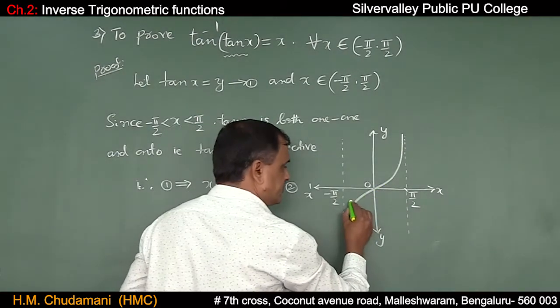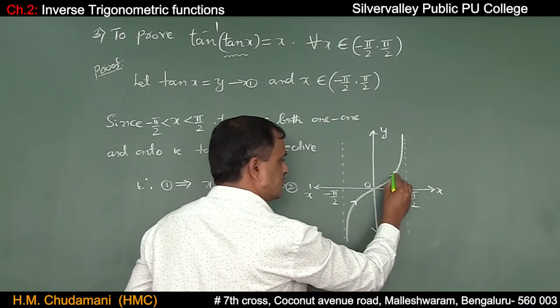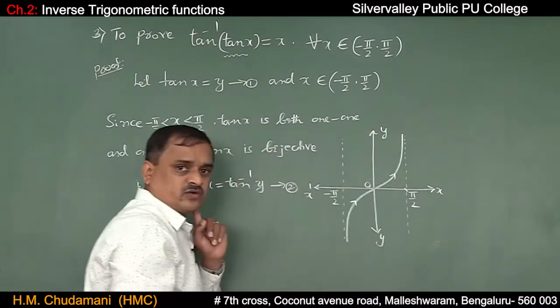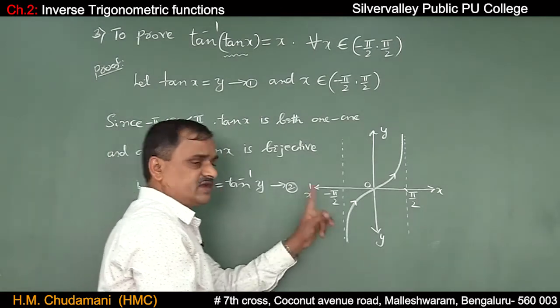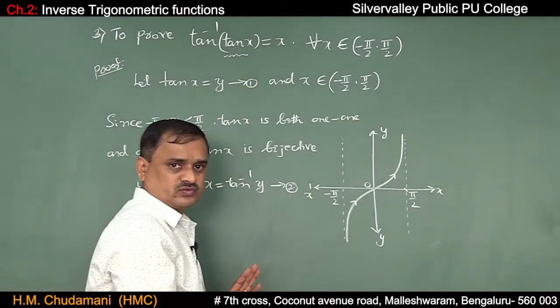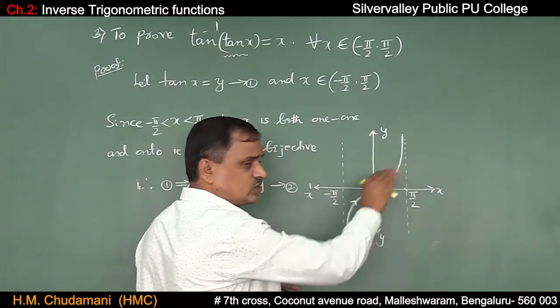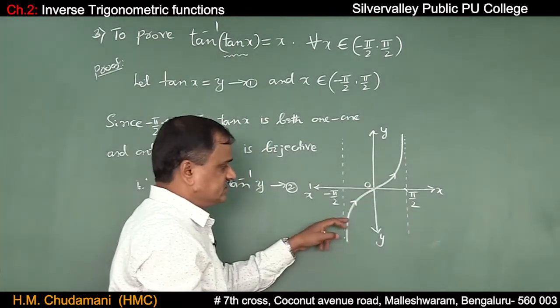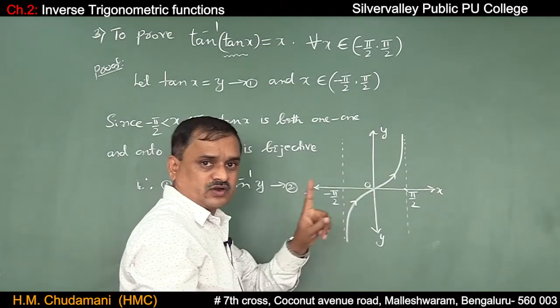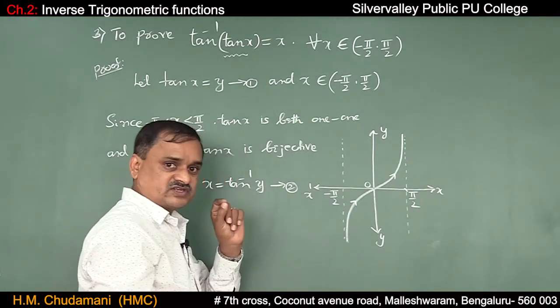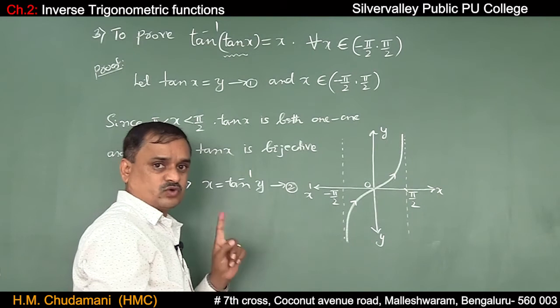It is between minus pi by 2 and plus pi by 2, it is only increasing. That's why it is both 1-1 and onto. Or else if you cut the curve horizontally, parallel to the x-axis, it cuts the curve only at one point. That's why it is 1-1.